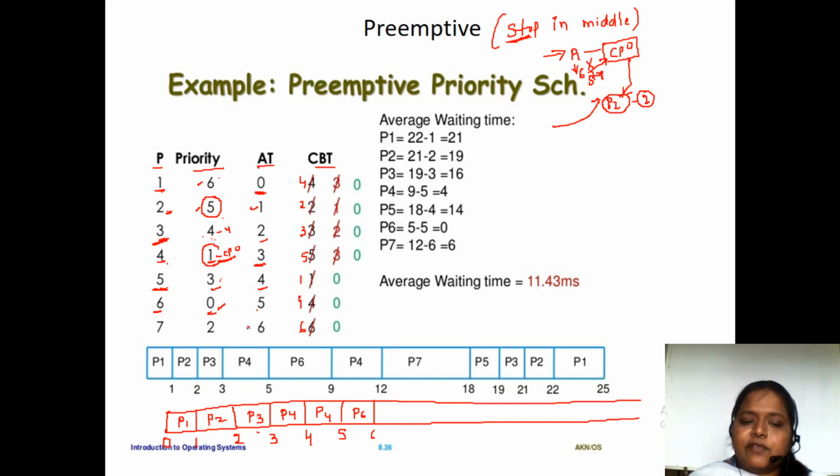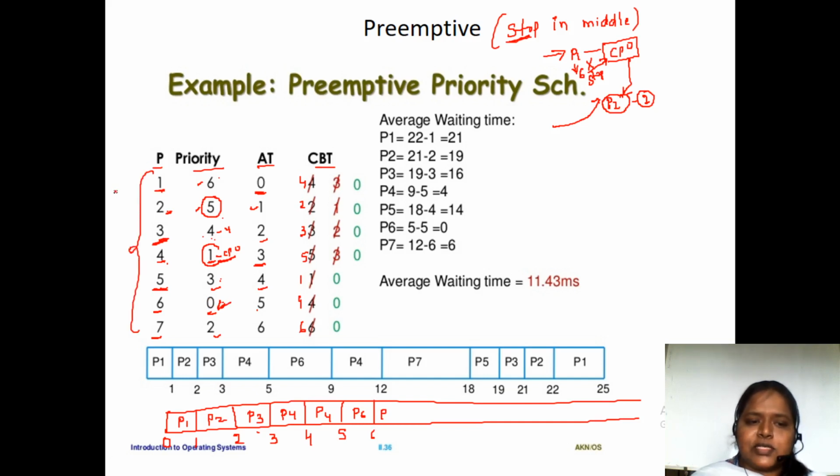At 6 milliseconds, which process came? P7 process came. But P7 has the second priority and P6 has the 0 priority. So what are we going to do? We'll allocate to P6 process only. The least priority one waits, and we give a chance to the highest priority.